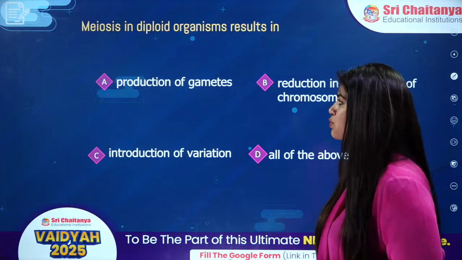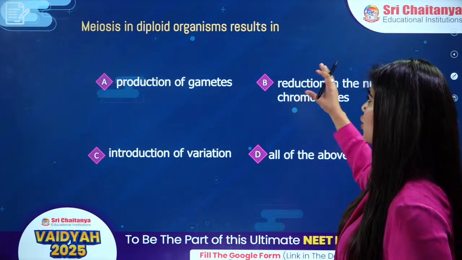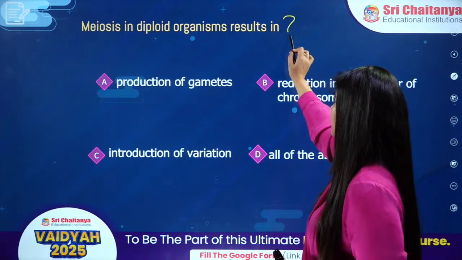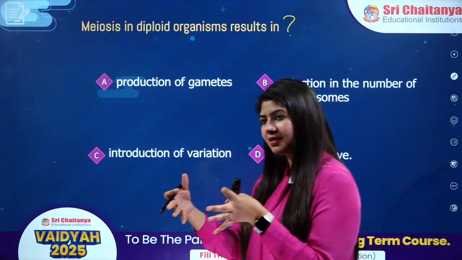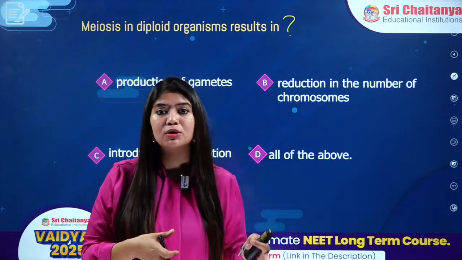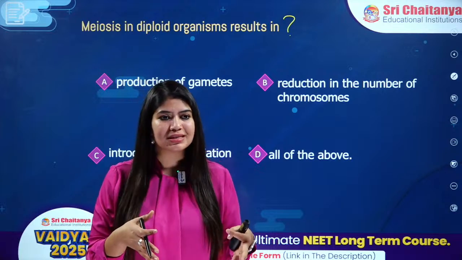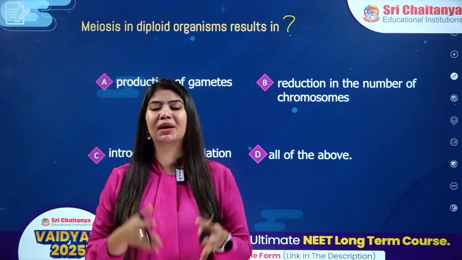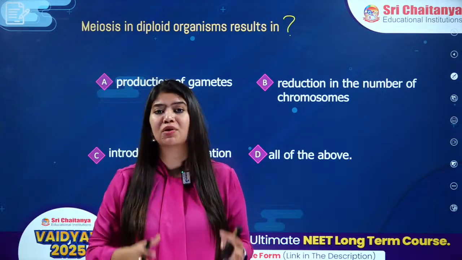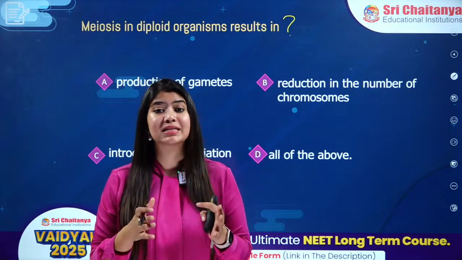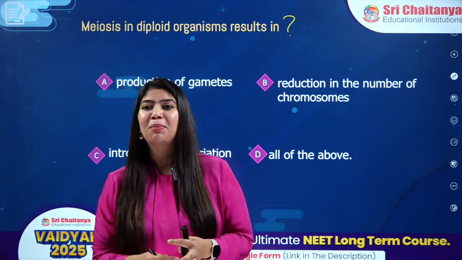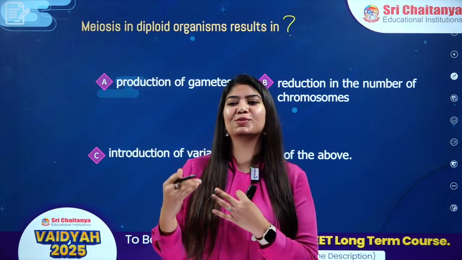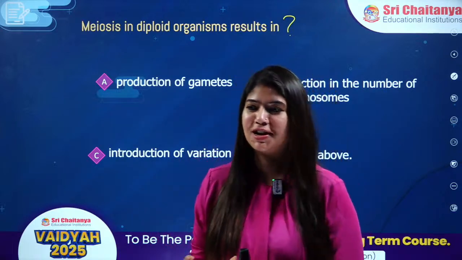Next question on your screen. Meiosis in diploid organisms results in what? So we have two kinds of division. We have number 1 mitosis, we have number 2 meiosis. Mitosis, as we discussed right now, is equational division, wherein your number of chromosomes will be the same as that of the parent. Okay? Yes, but in case of meiosis, the number of chromosomes will be reduced to half, just half.